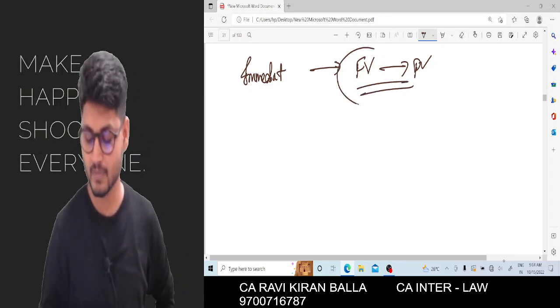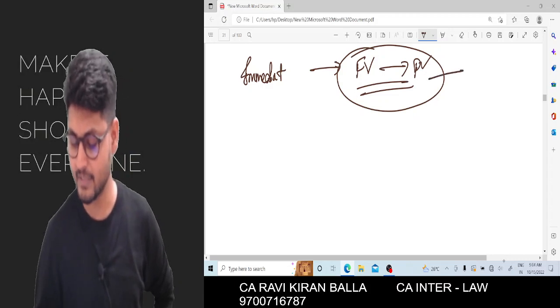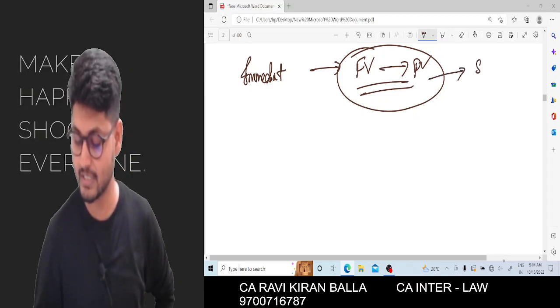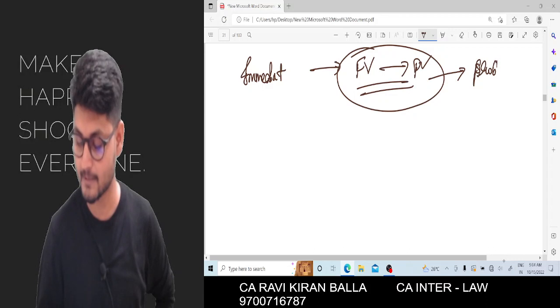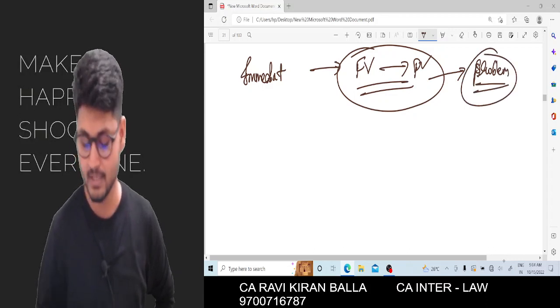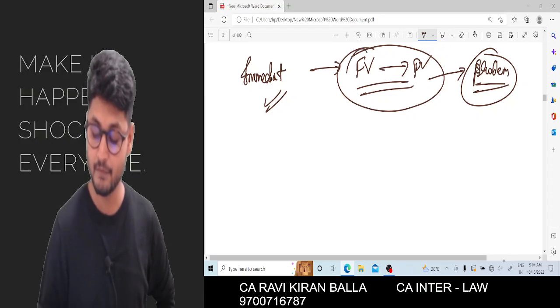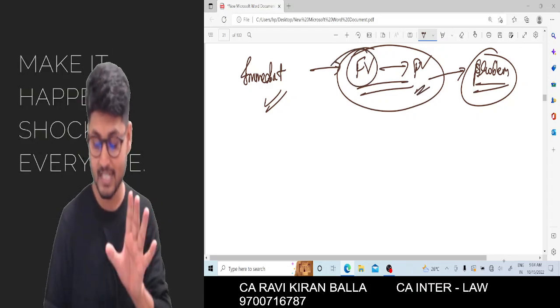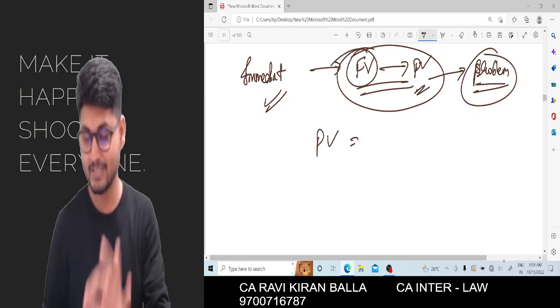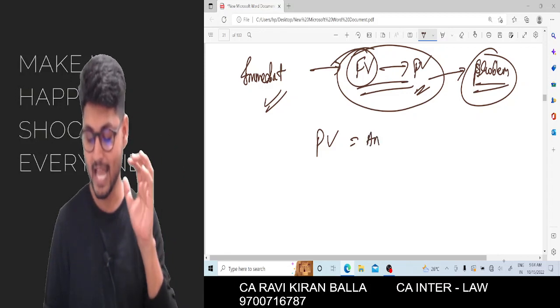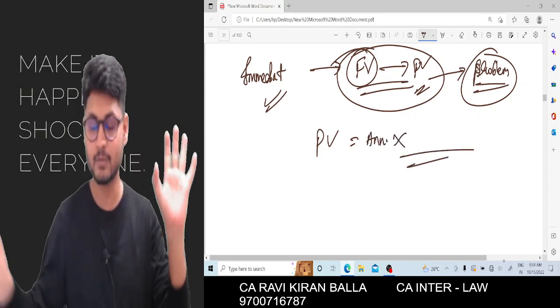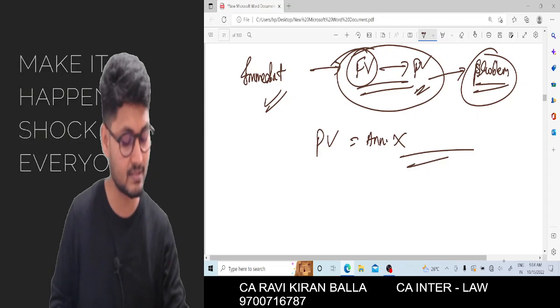This is the thing we are going to solve using problems. When we get a problem, we'll discuss this immediate cash flow conversion from future value to present value. The formula starts with present value is equal to annuity into something we need to write, which we need to understand while we discuss the problem.